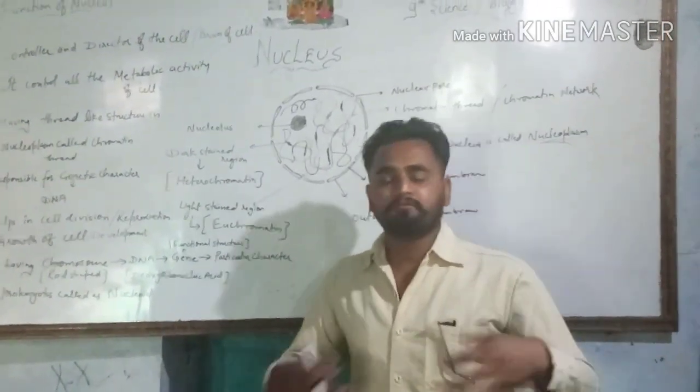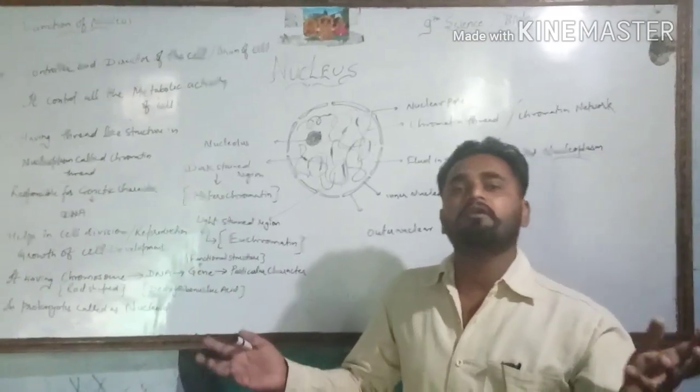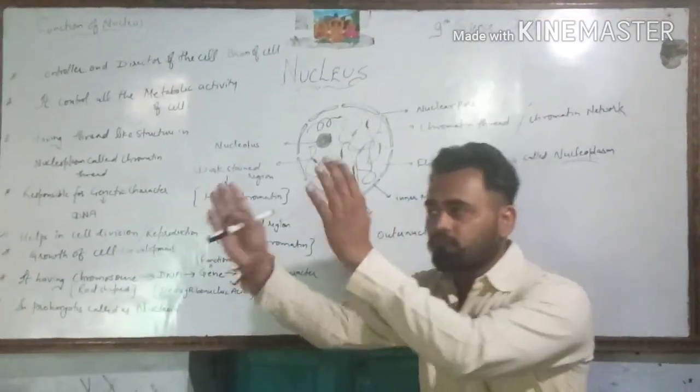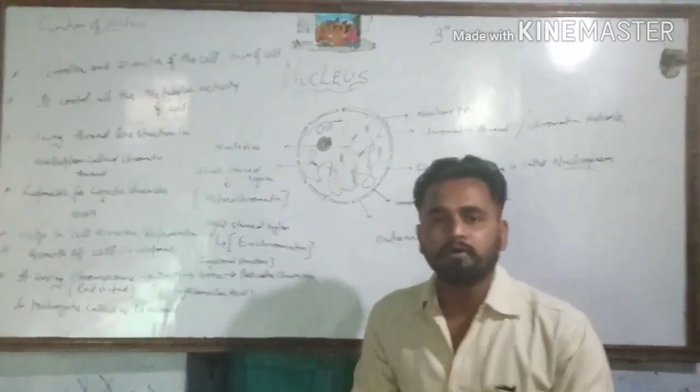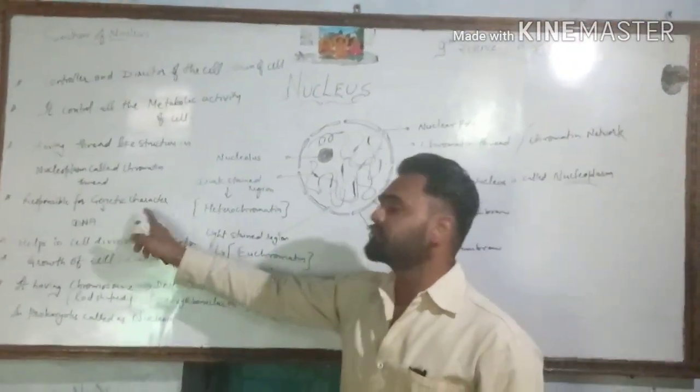So what is genetic character? Genetic character is the transfer of character from parents to offspring. Means that whatever characters are present in the parents, all these characters are transferred to their child. You know very well that we resemble our father or our mother, because half the chromosomes come from the father and half the chromosomes come from the mother. That is called genetic character.